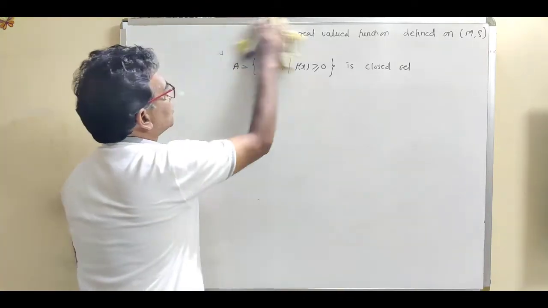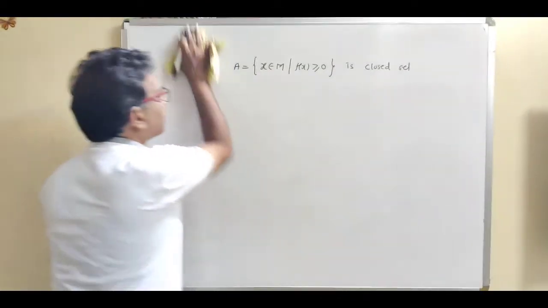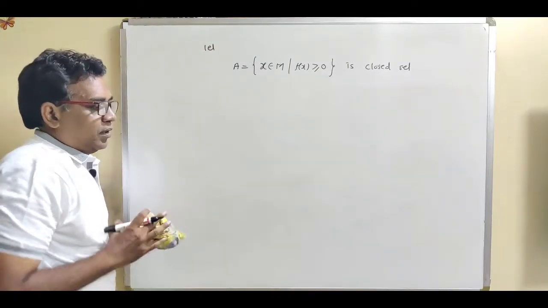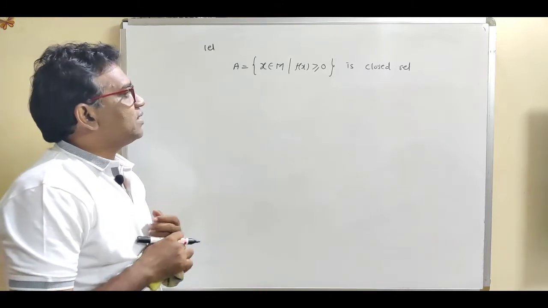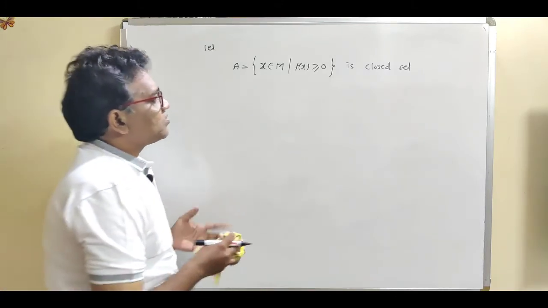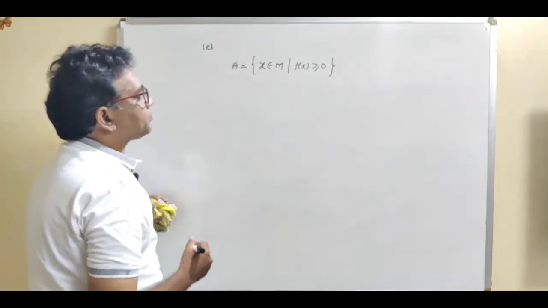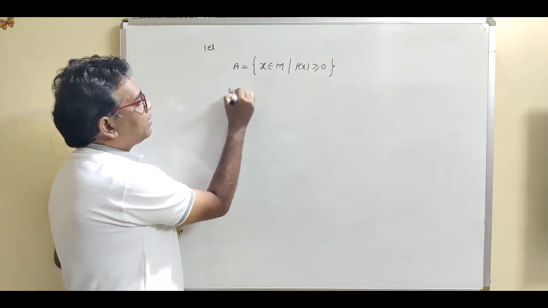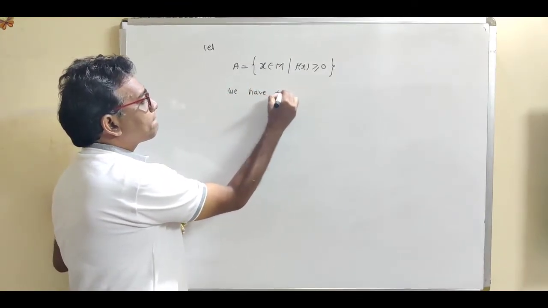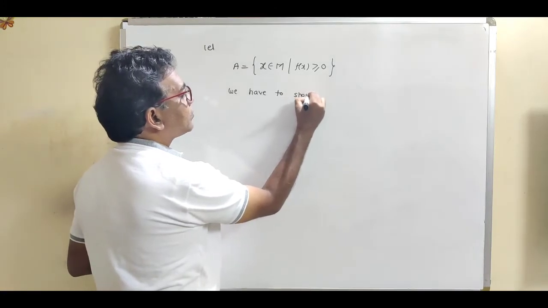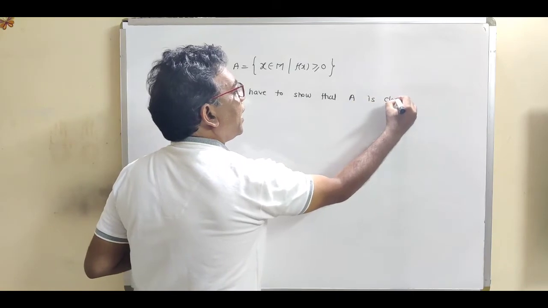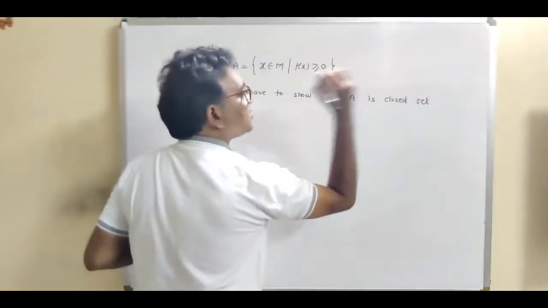So write down the solution. Now this is the given set A: the set of all x in M such that f(x) is greater than or equal to 0. Now if we want to show that this is a closed set, we have to show that A is a closed set.